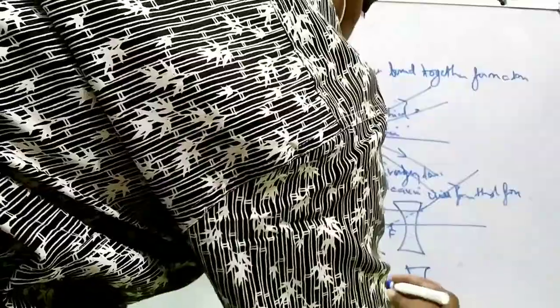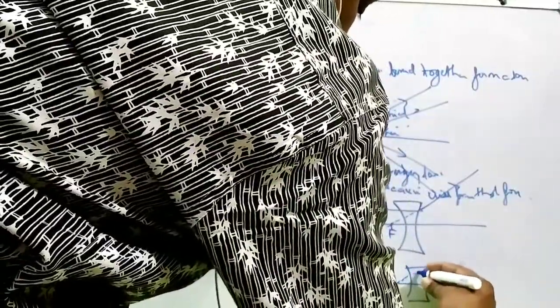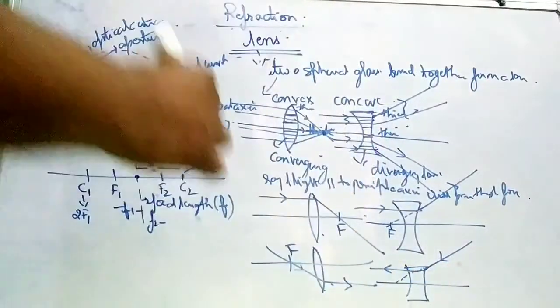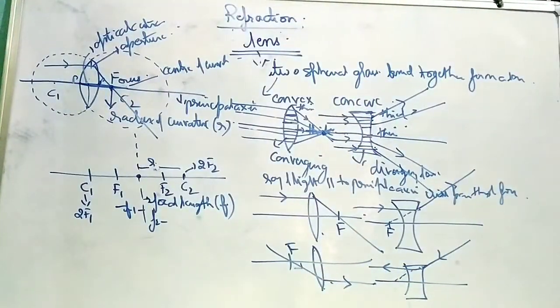If you see this diagram also in a concave lens, you will find the same structure. If it is passing through focus, it will pass straight like this, but it will become parallel to the principal axis.